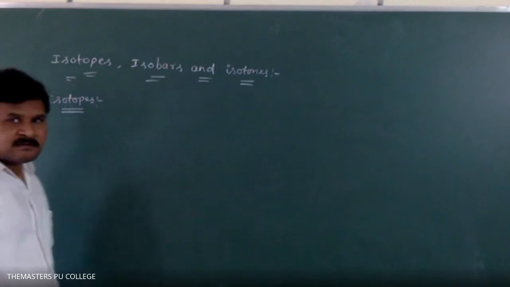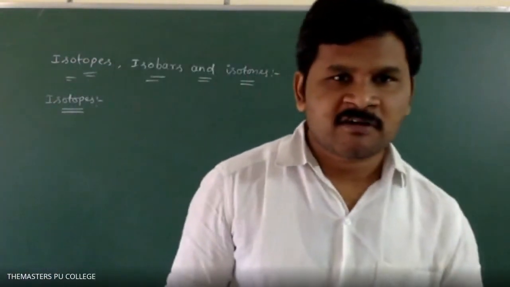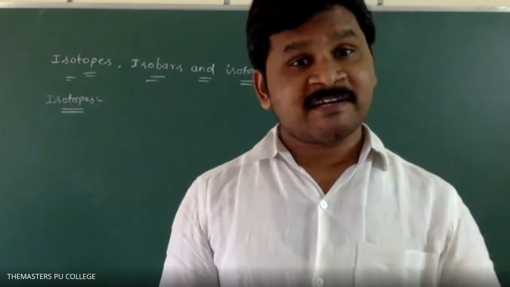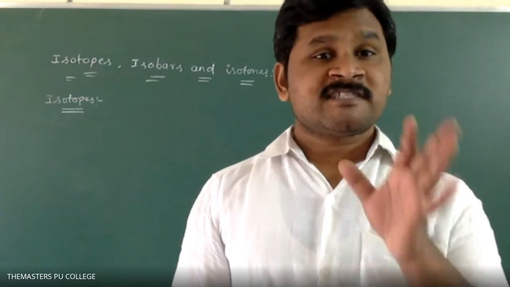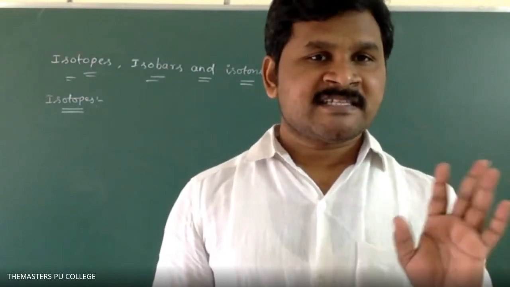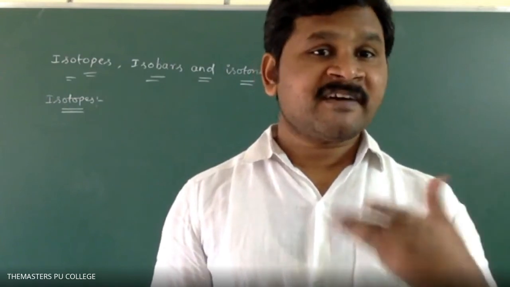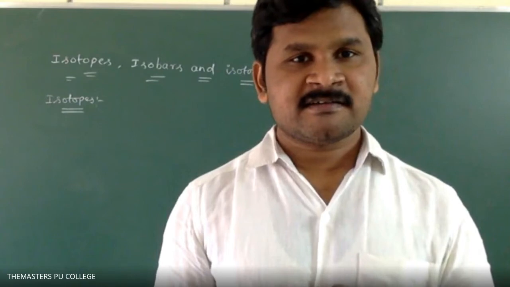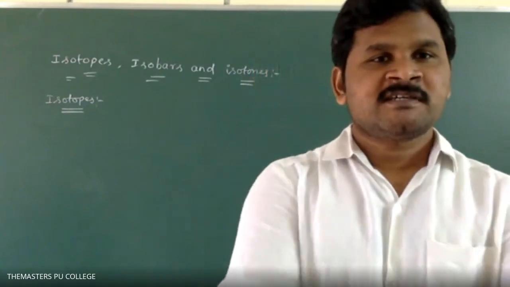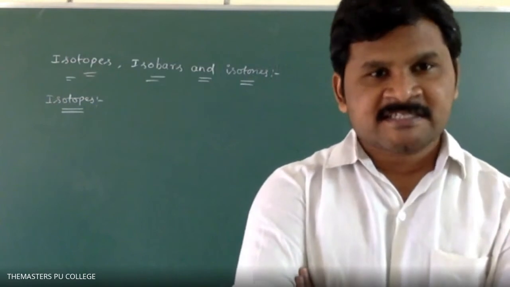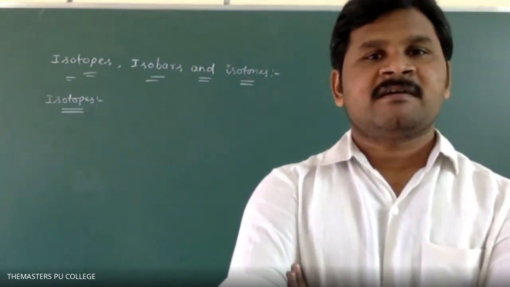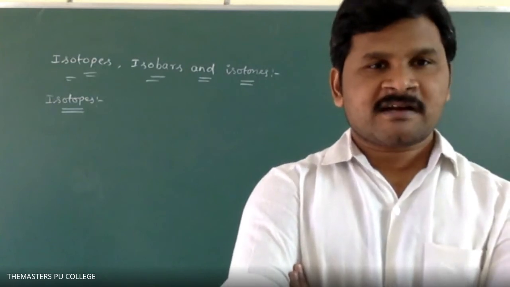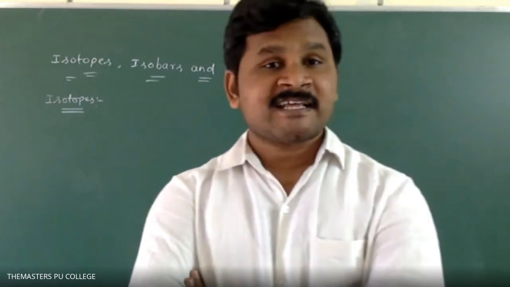Please listen. Any idea about isotopes from your lower class? Yes, sir. The elements which have same atomic number but different mass numbers. That's important. Okay? Atoms of same element having same atomic number but differing in their mass number are called isotopes. What are isotopes? Atoms of same element having same atomic number but differing in their mass number are called isotopes.